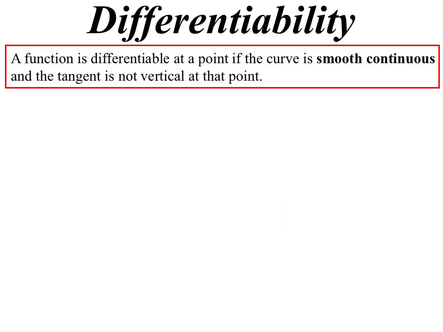In order to be able to differentiate a curve, for a curve to be differentiable, it has to be what we call smooth continuous. And not just continuous, smooth continuous. So in other words, there's no sharp points or things like that. It just travels nice and smooth. Something like our absolute value curve, for instance. I mean, it is a continuous graph, but it's not smooth at that point here at 1.